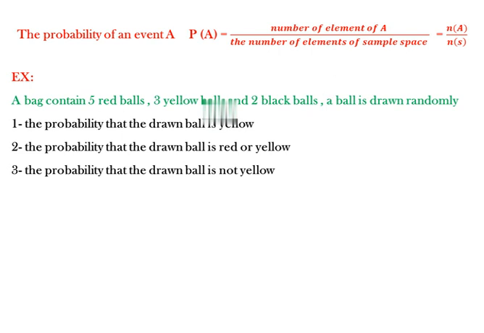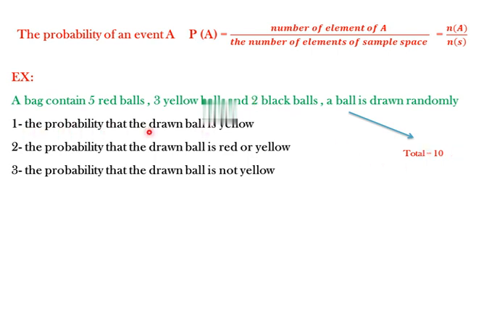For example, a bag contains 5 red balls, 3 yellow balls, and 2 black balls. A ball is drawn randomly. What is the probability that the drawn ball is yellow? At first, we determine the total. The total will be 5 balls and 3 balls and 2 balls, so the total is 10.